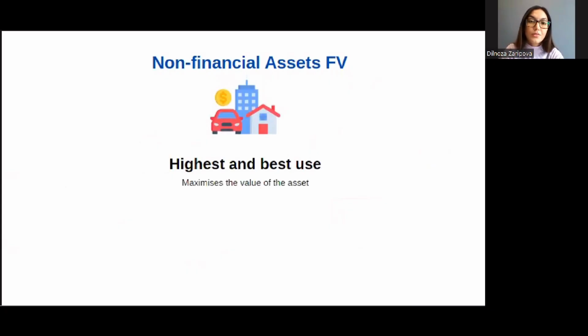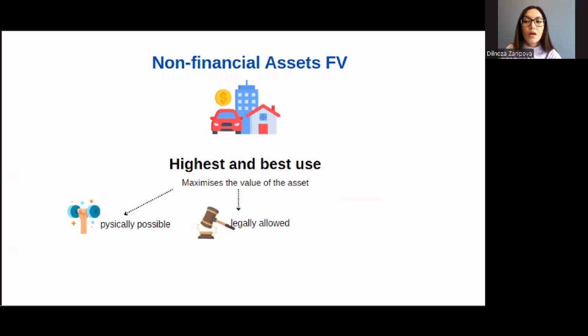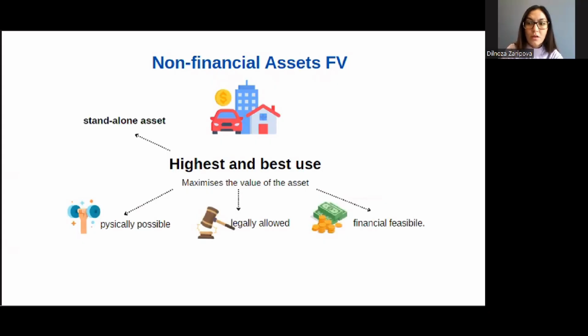The use that maximizes the value of the asset and considers whether the use of the asset is physically possible, legally permitted, and also financially feasible. So the highest and best use may be achieved by using standalone assets or using the assets in combination with other assets.